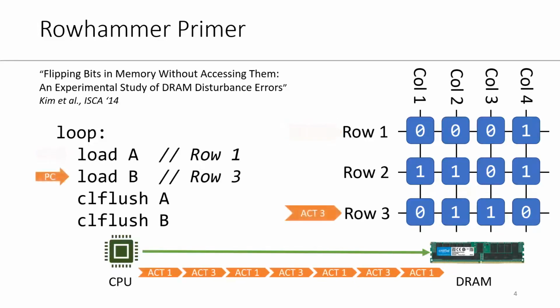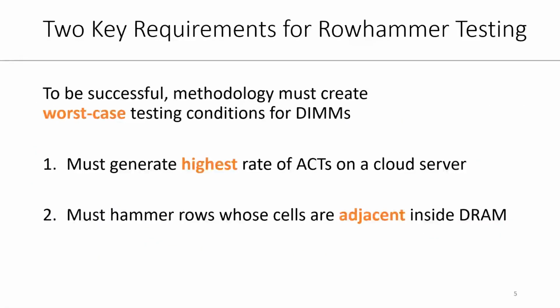The CPU issues DDR commands to the DRAM over the fast DDR bus. To read data from the alternate rows, the CPU sends DDR activate commands. In our animation, the CPU activates rows 1 and 3 alternatively. This sequence of activates can cause bit flips in the victim row, row number 2. The higher the activation rate, the higher the likelihood of bit flips. Let's dive in.